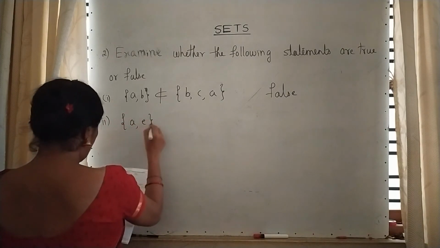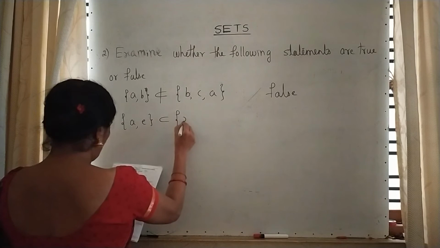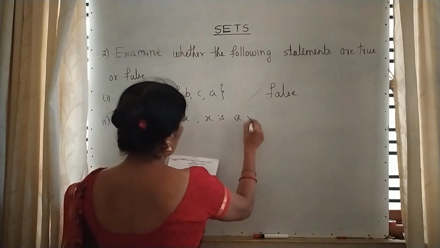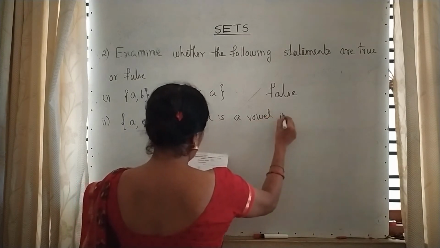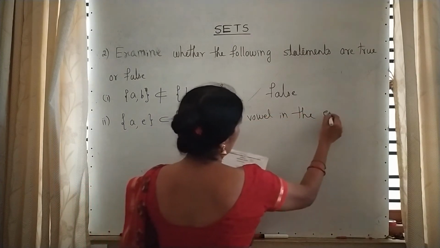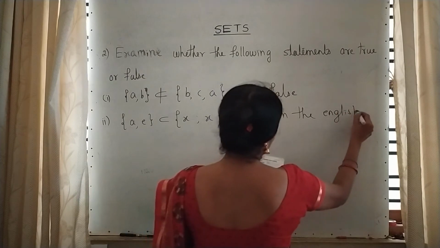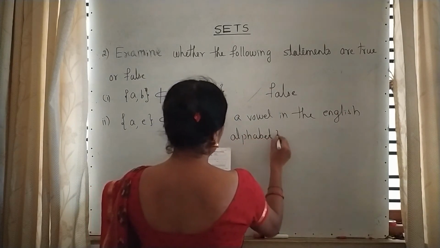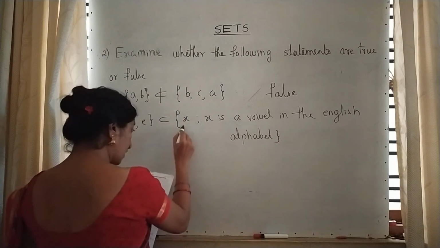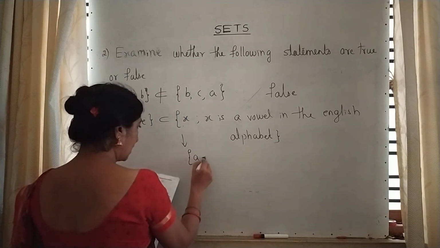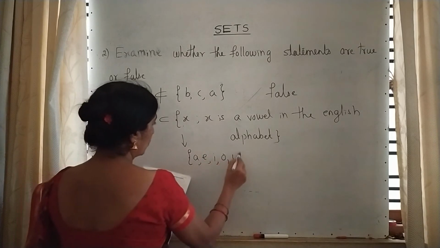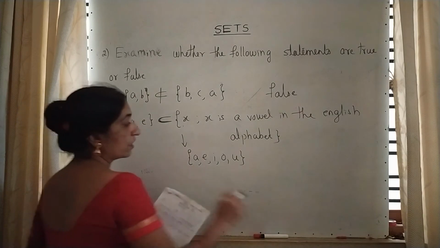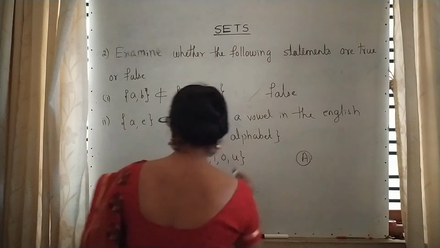Second one. A, E is a subset of X such that X is a vowel in the English alphabet. That means indirectly they have given this set, which is nothing but A, E, I, O, U. And you have to say whether the symbol they gave is correct or not. This I am giving you as an assignment.